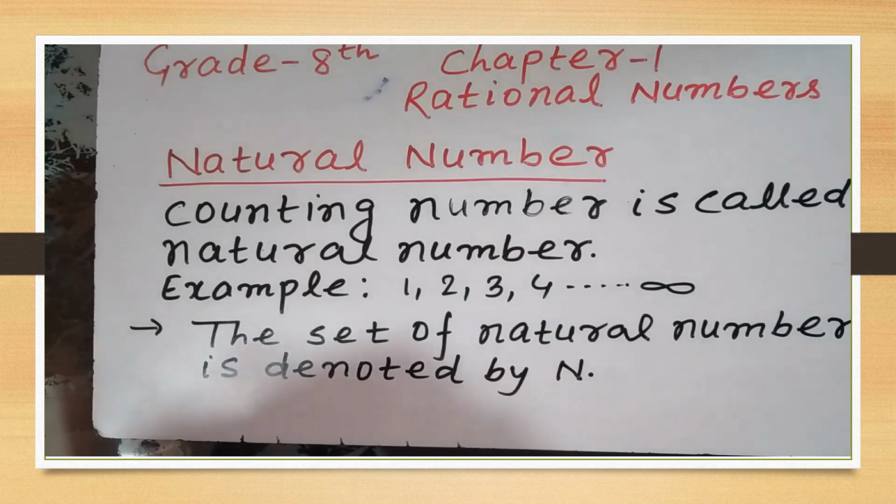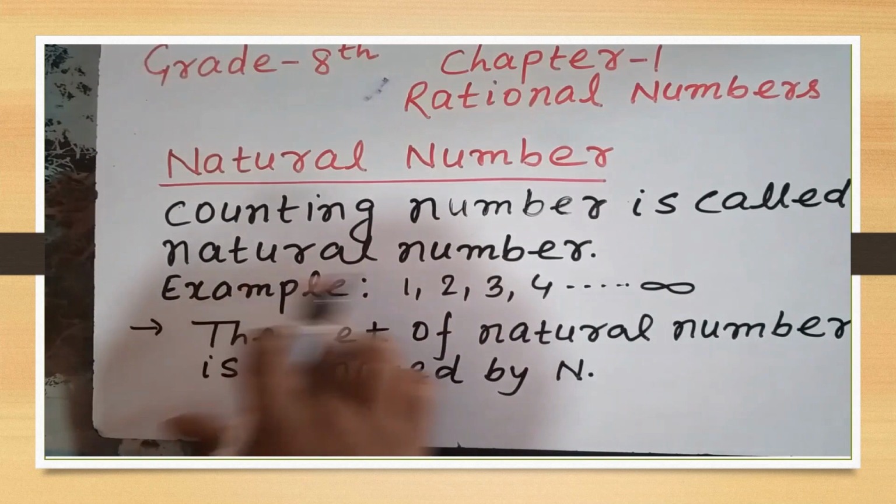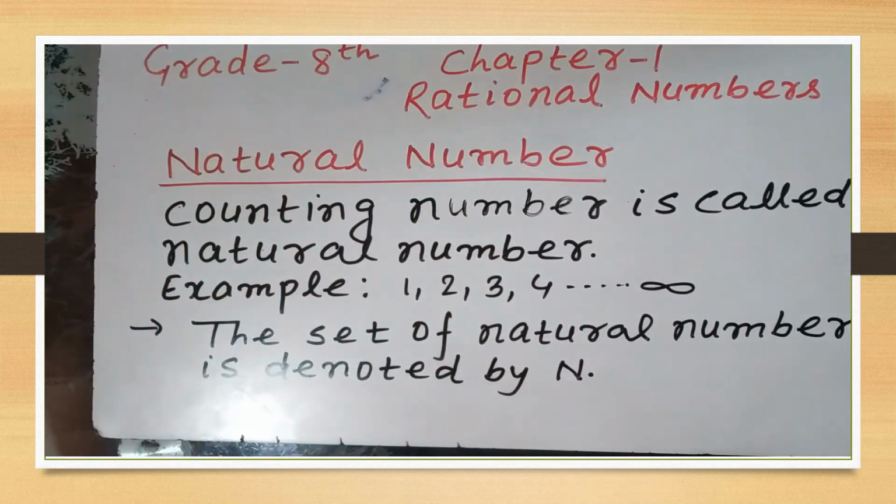Natural numbers. Students, what is the natural number? Counting number is called natural number. As for example, 1 is a natural number, 2 is a natural number, 3, 4, 5, 6, 7, 8 till infinity. All these numbers are natural numbers. The set of natural numbers is denoted by capital N.